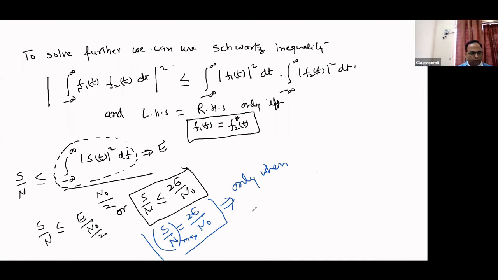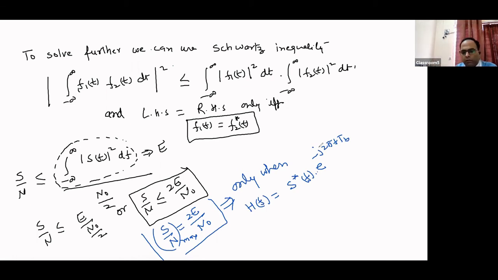H(f) is equal to S conjugate(f) e to the power j 2 pi f t b. What will be its conjugate? e to the power minus j 2 pi f t b, right? So we are taking the conjugate of this signal, because the second signal we assumed was S(f) into e to the power j 2 pi f t b. So we have to take the conjugate of S(f) into e to the power j 2 pi f t b. So what will be the conjugate of it? That is S conjugate(f) and e to the power minus j 2 pi f t b, right?